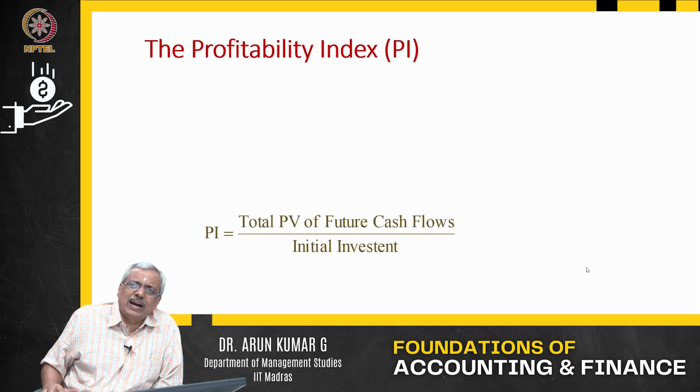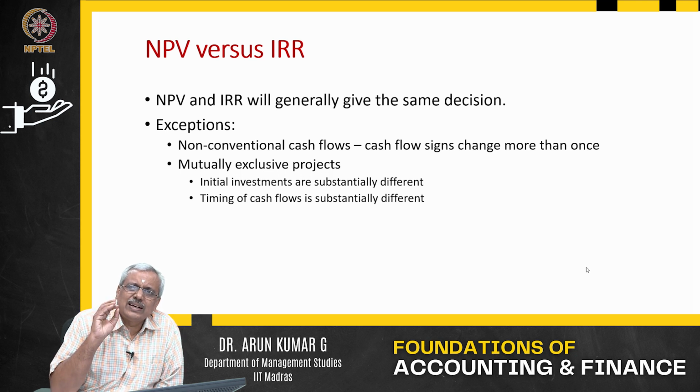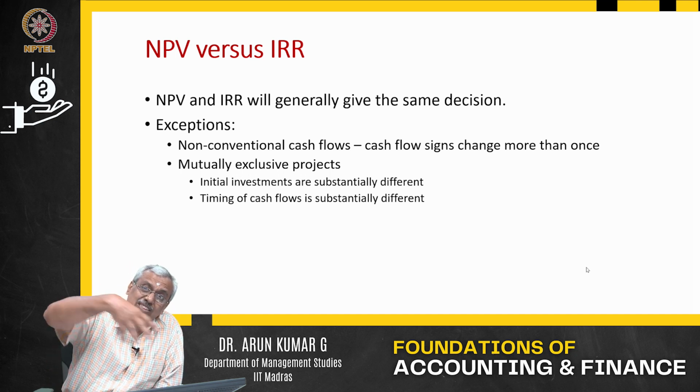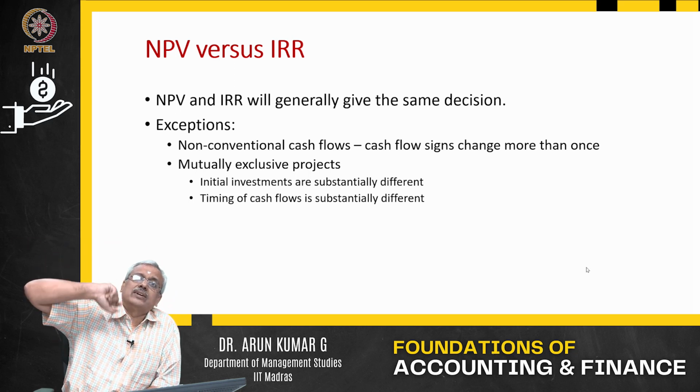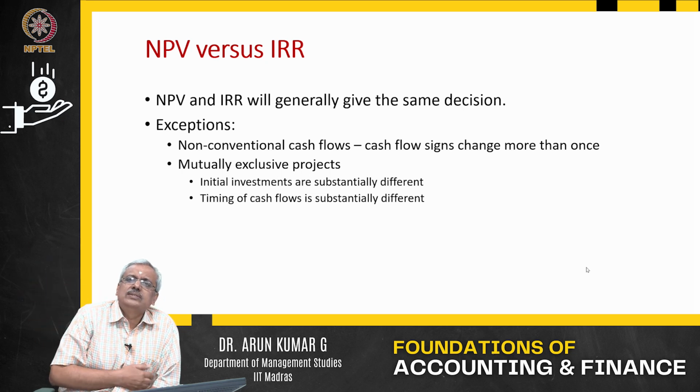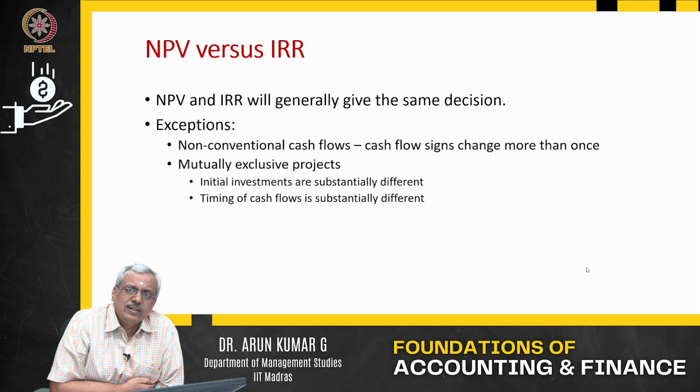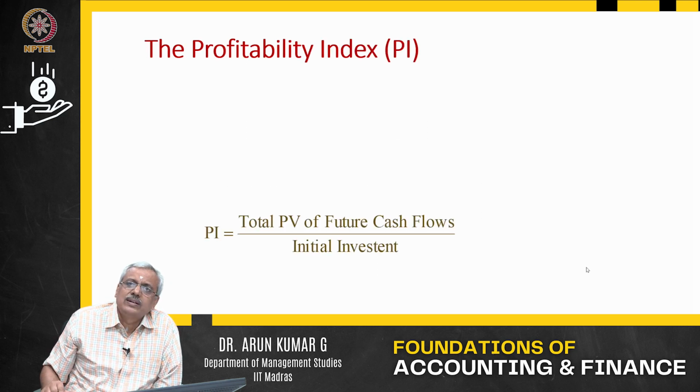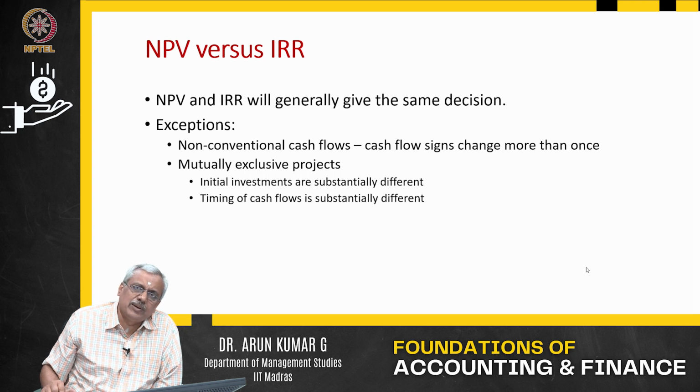Normally NPV and IRR will generally give you the same kind of direction. With non-conventional cash flows, when signs change more than once, I will resort to NPV. With mutually exclusive projects where the initial investment itself is different, the risk profile is different, the discounting rate is different, then you will have some issues in coming to the choice. Timing of the cash flows also matters. So in such cases, I would prefer to go more with NPV.